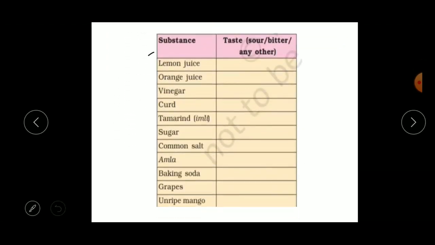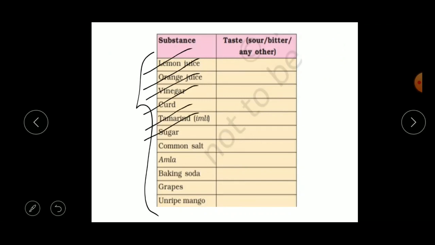Children, here you have some substances. You might have tasted all these, right? Lemon juice, orange juice, vinegar, curd, tamarind, sugar, common salt, amla, baking soda, grapes, unripe mango. Now you have to tell me how all these substances taste. Whether they taste sour or bitter, or whether they have any other taste. So let us start from the first one.